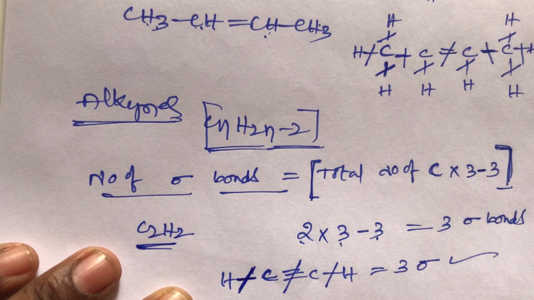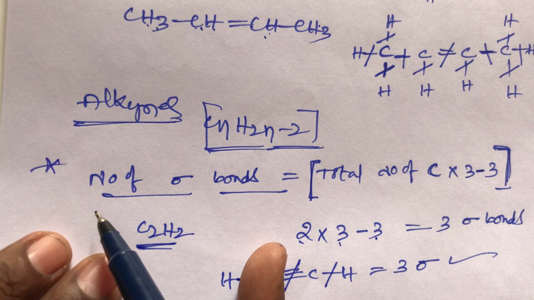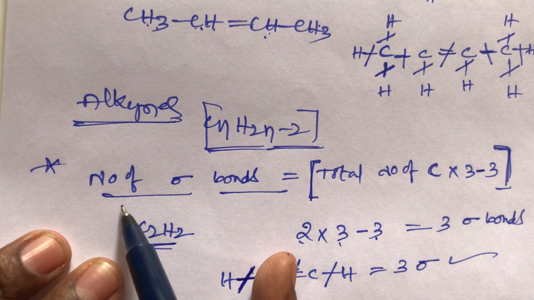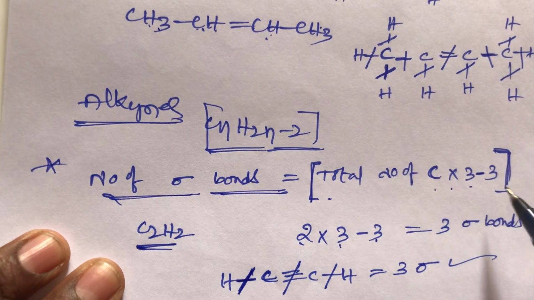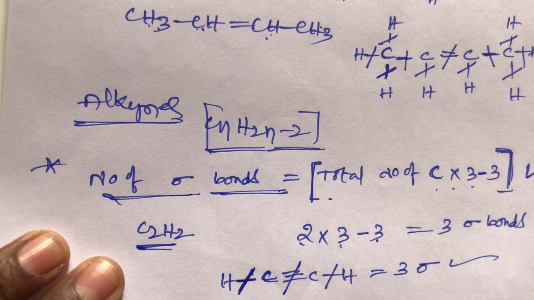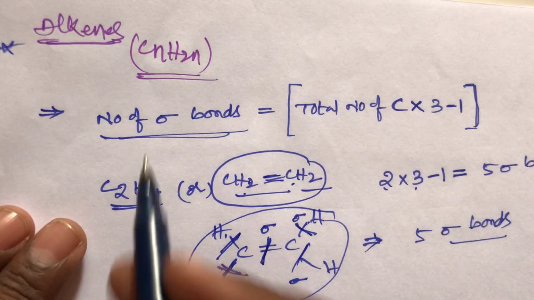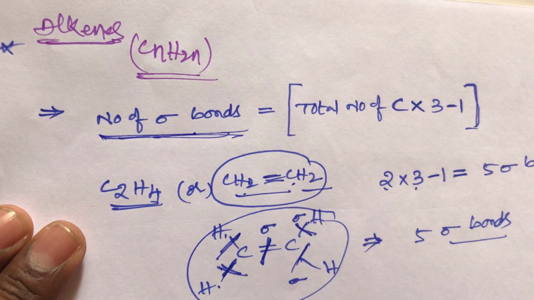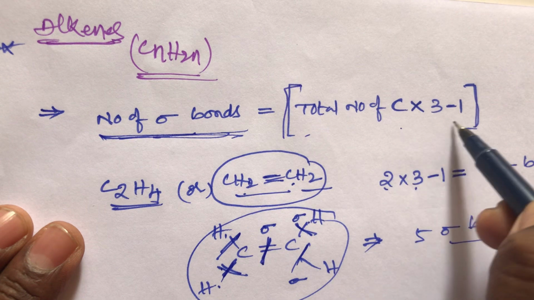Alkynes general formula is CnH2n minus 2. To calculate the number of sigma bonds in alkynes, the formula is total number of carbons into 3 minus 3. For alkenes, the formula is total number of carbons into 3 minus 1.